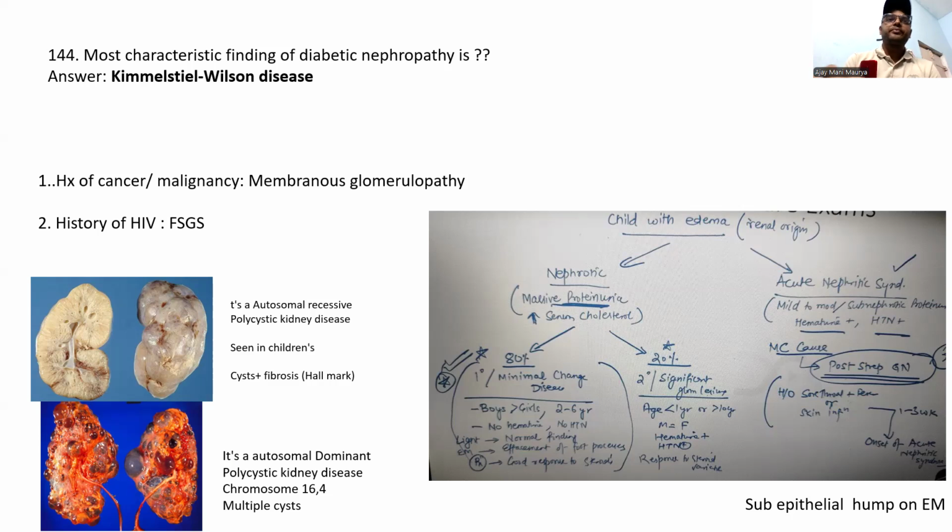It's also polycystic kidney disease. The autosomal dominant type is seen in adults. The recessive type, guys, is seen in pediatrics.